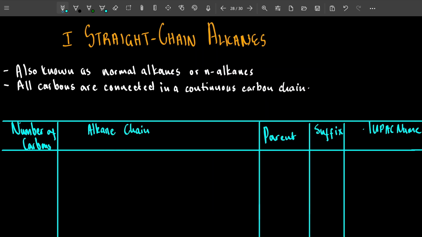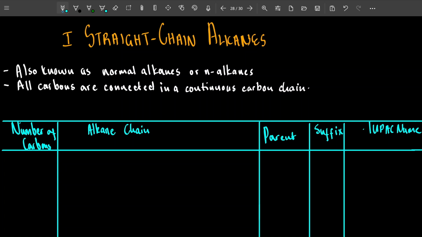Now we'll look at the first group, the easiest group, the most basic group, right? The straight chain alkanes. These are also known as the normal alkanes. They're the normal alkanes. Nothing fancy is happening, okay?